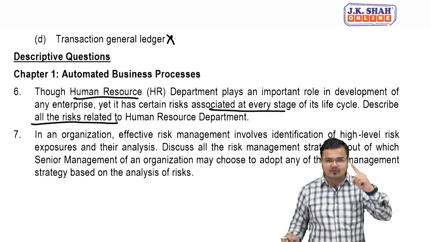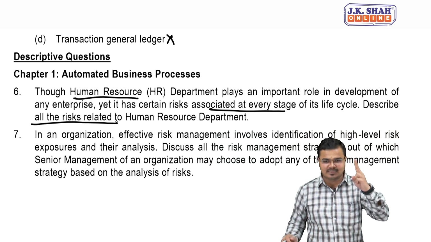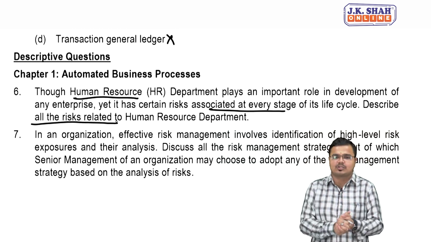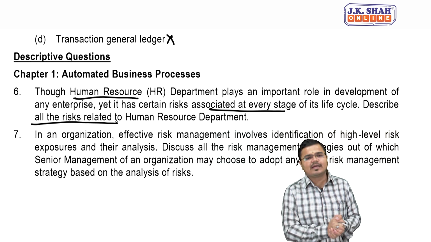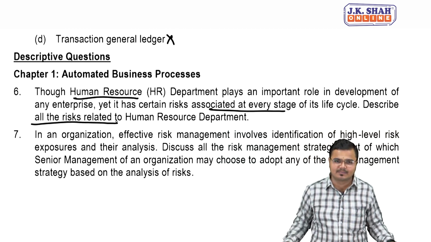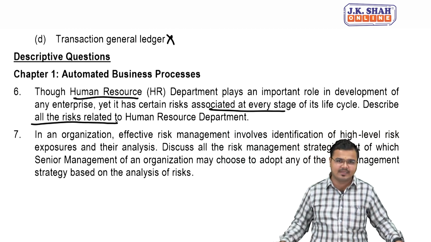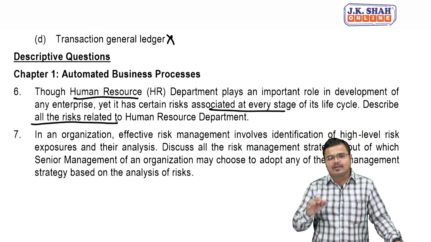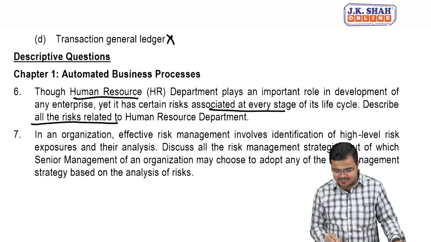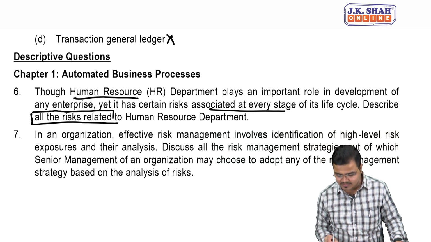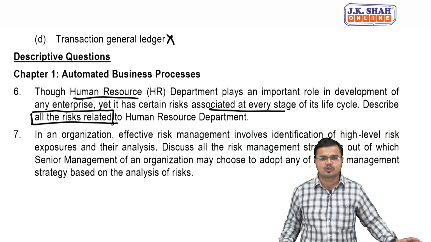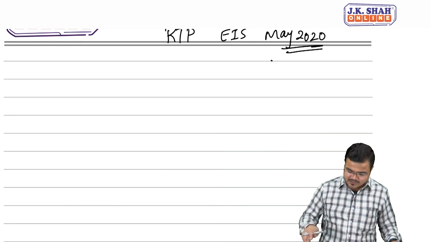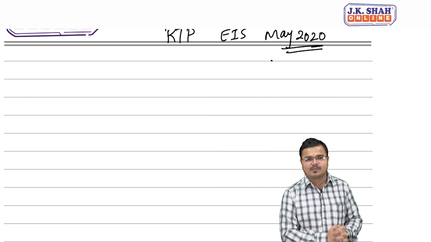So here we will consider the 3 types of risk we had learned: risk at the configuration level, risk at the master level, and risk at the transaction level. But we know that in the human resource management section we do not generally have transaction related risk, but there are risks which categorize into 2 categories: configuration level risk and master level risk. Now we do not write them separately because the question says very simply, describe all the risk which is related to human resource. So we will write the entire answer in a combined form only. First of all, let me tell you about human resource management.